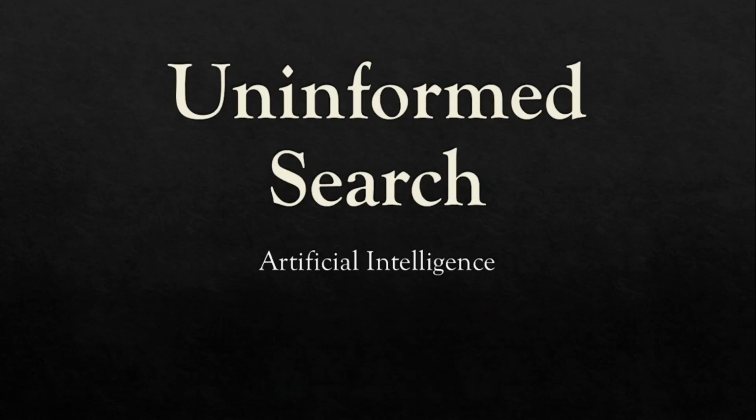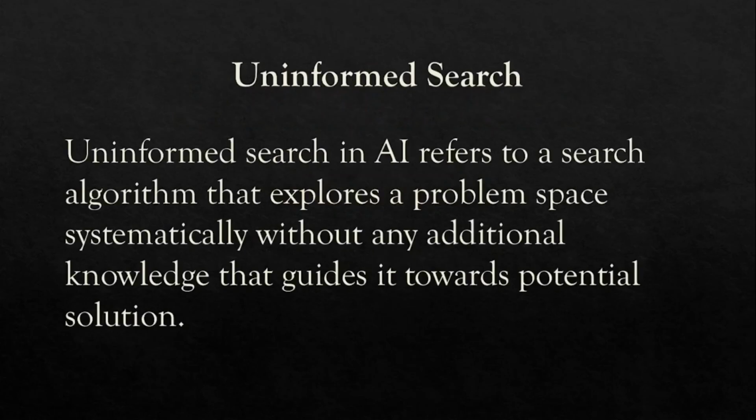Let's look at the formal definition of uninformed search. By definition, an uninformed search in artificial intelligence refers to a search algorithm that explores a problem space systematically without any additional knowledge that guides it towards a potential solution. In a nutshell, it simply means that these algorithms are not guided algorithms. They do not have any additional information that can guide them towards their goal.